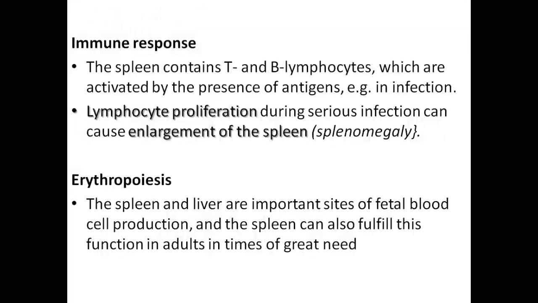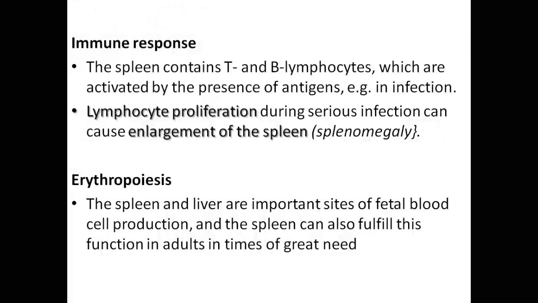But also the spleen has the function of immune response. As I said earlier, the white pulp is the lymphoid tissue. It contains the T and the B lymphocytes, which are activated by the presence of antigens. So in case of invasion of any antigenic component, for instance a microorganism or other allergen, it will be triggered.